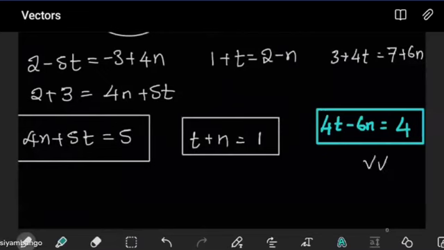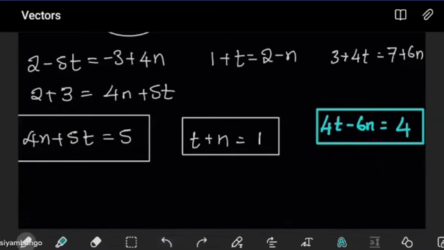Meaning that when I plug in what t is and what n is, they should reduce to give me 4. If they do that, I will conclude that yes, my 2 lines intersect. If when I plug them here, they fail to give me 4, then it would mean that my 2 lines do not intersect and those 2 values of n and t never really match at any point. So that is going to be the success criteria of this check.